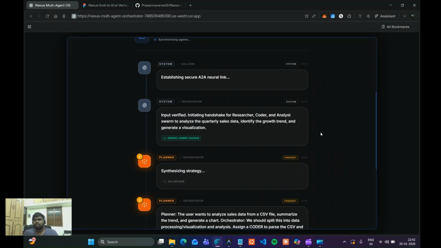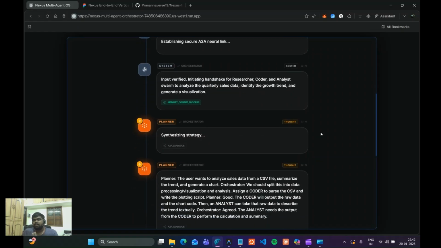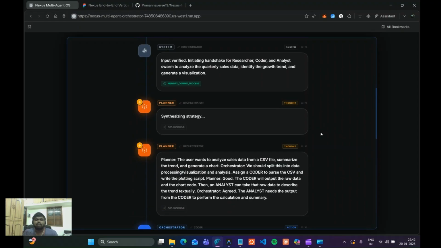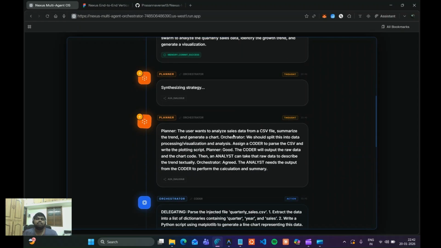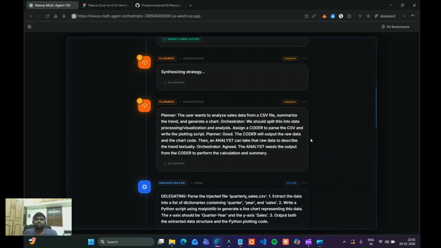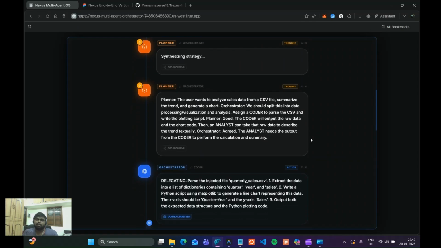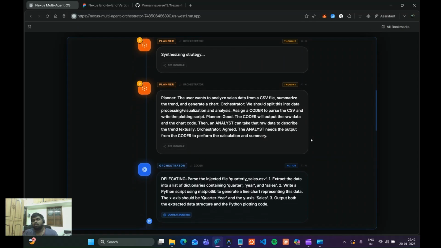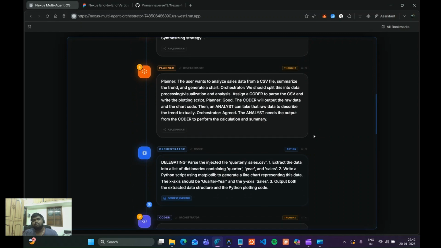The planner agent just generated an acyclic graph, like a DAG of tasks. It decided we need a coder to process the CSV and analyze it to find the growth metrics. You can see the planner noting that the user wants to analyze the sales data from the CSV file, summarize the trend, and generate the chart. It decided we need to split this into data processing, visualization, and analysis. The planner has assigned this to a coder to process the CSV and write the plotting script.